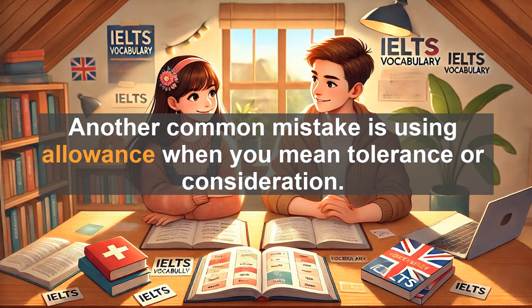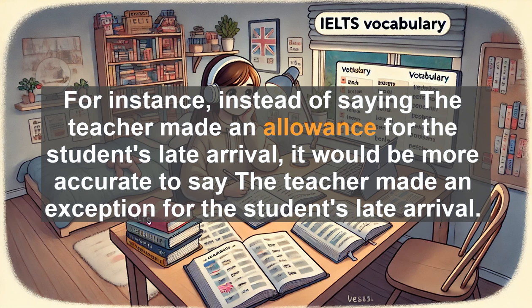Another common mistake is using allowance when you mean tolerance or consideration. For instance, instead of saying, "The teacher made an allowance for the student's late arrival," it would be more accurate to say, "The teacher made an exception for the student's late arrival."